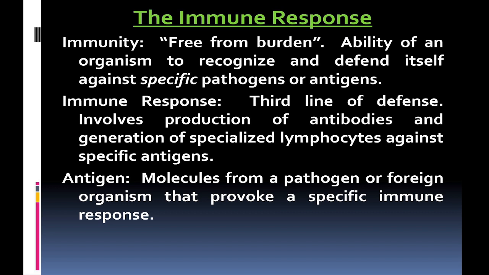Immune response is the third line of defense. It involves the production of antibodies and generation of specialized T lymphocytes or B lymphocytes against specific antigens. Antigens are commonly proteins or polysaccharide molecules from a pathogen or foreign organism that provoke a specific immune response.